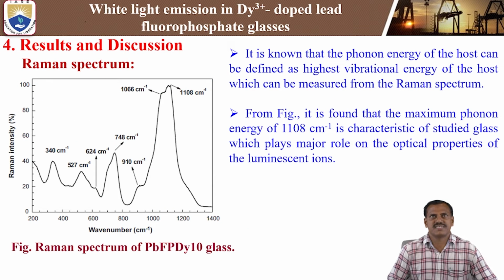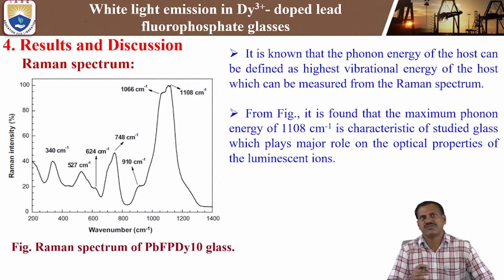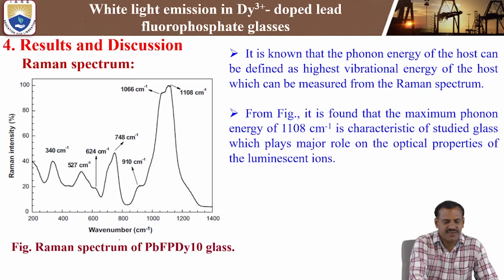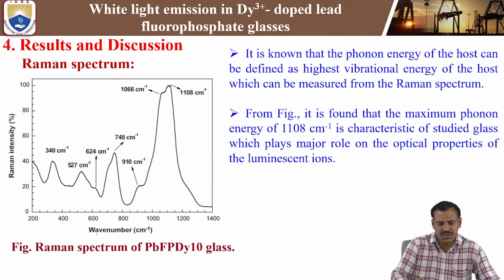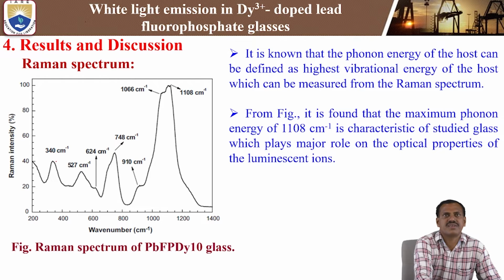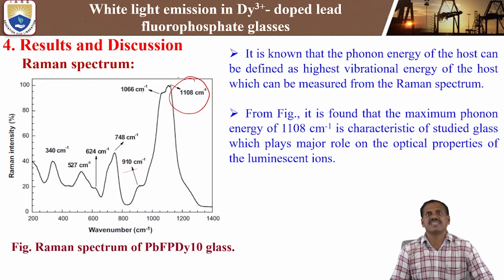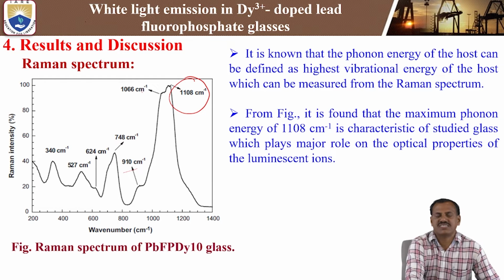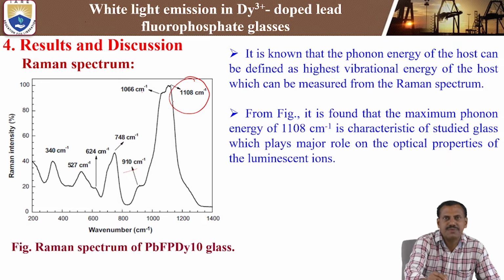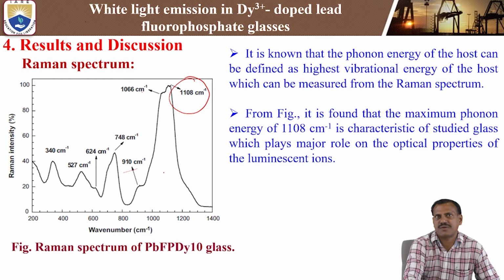Next, there is some discussion. First, we are measuring the Raman spectrum. In the Raman analysis, we are measuring the wave number versus Raman intensity. We are getting different Raman energy peaks, at 340 centimeter inverse, 527, 624, 748, 910, 1066 centimeter inverse, and 1108 centimeter inverse.